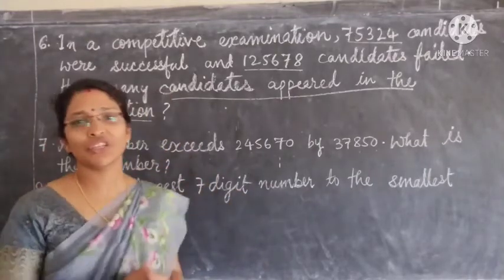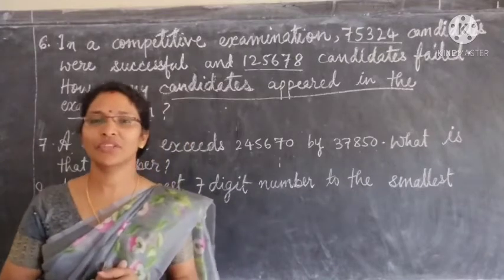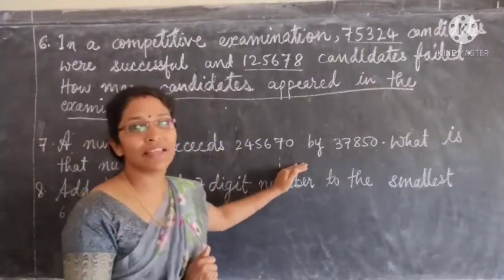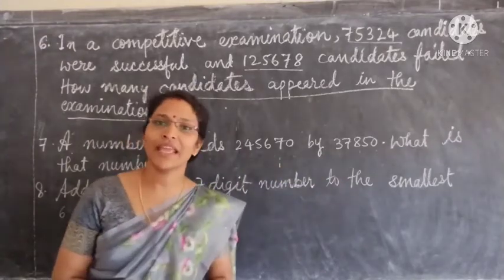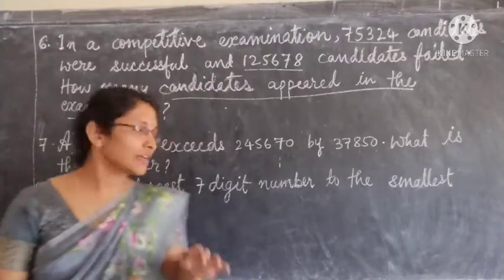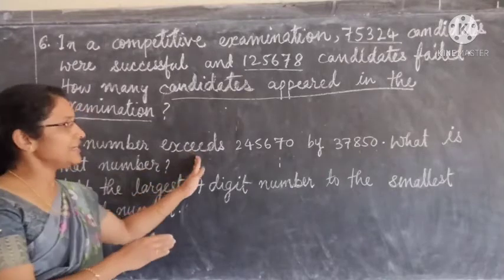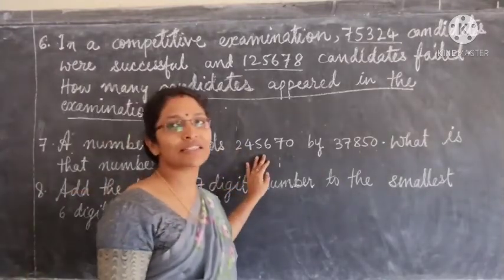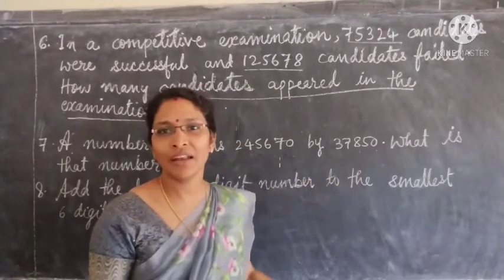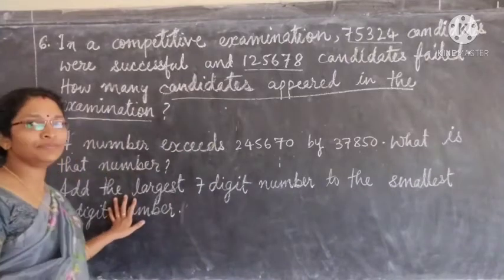For these kinds of questions, it's not necessary to write the statements and all. You can directly find out the answer. We can find out 2,45,670 plus 37,850. After that, we can write an answer statement like, therefore, this number, what answer you are getting, exceeds 2,45,670 by 37,850. Okay.